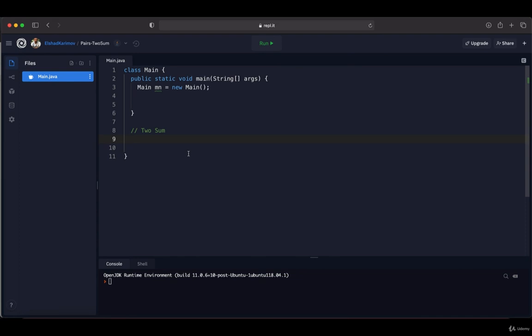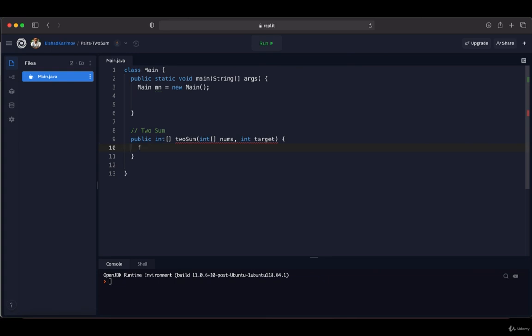So I'm going to declare our method over here. The return value of this method will be an integer array, so I'm going to put int array over here, and the method will be called twoSum. You can call it pairs or twoSum, but in our case, I'm going to call it twoSum. The first parameter will be an integer array, which I will call nums, and the second parameter will be an integer target. The sum of pairs from this array should equal this target. Inside this method, I'm going to loop through this array twice and find the elements whose sum is equal to this target.